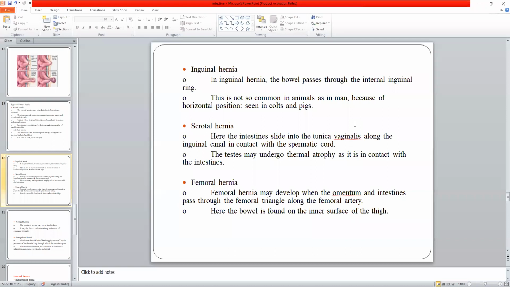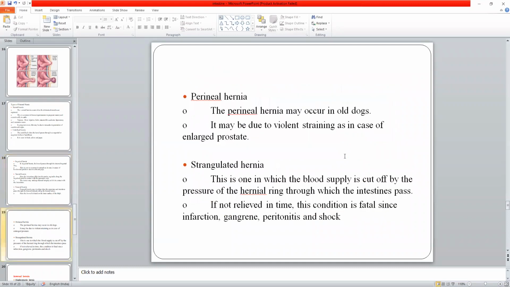Next is the femoral hernia. It develops when the omentum and the intestine pass through the femoral triangle. The femoral triangle is a natural structure inside the body, and if the intestine gets attached in this triangle, it is called a femoral hernia. Next is perineal hernia.